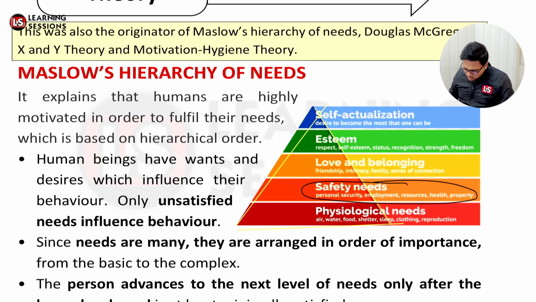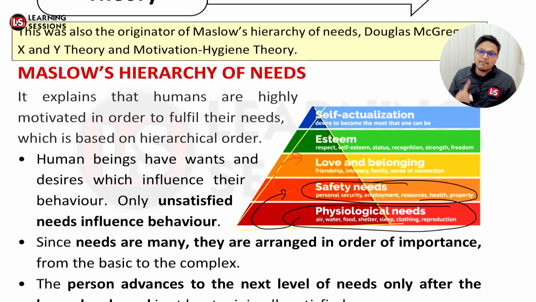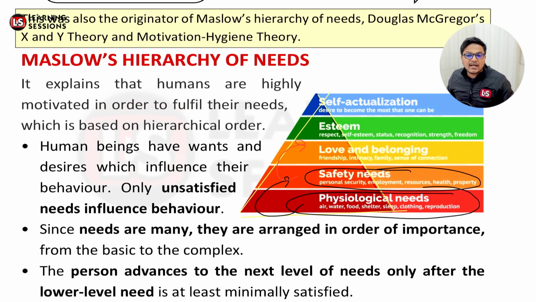But it says only when one set of needs is completed will the person move ahead to the next one. It's not the case that the person will be running after the first, second, third, fourth, and fifth phase together. As per Abraham Maslow's theory, when one set of needs is completed, only then will the person move toward the second factor. That is as per Maslow's hierarchy theory.